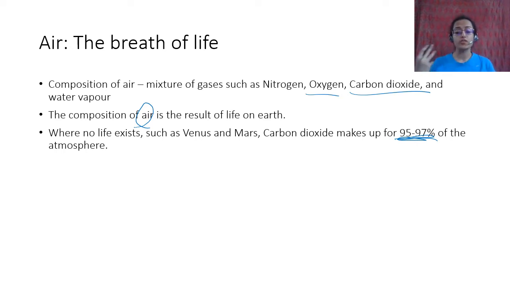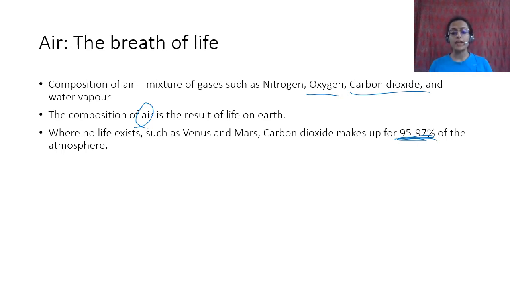Oxygen concentrations increased in the atmosphere, because there were not too many animals at that point of time, so oxygen was not being consumed as quickly. So the carbon dioxide concentrations decreased and oxygen levels started increasing, right? And that changed the atmosphere of the earth.